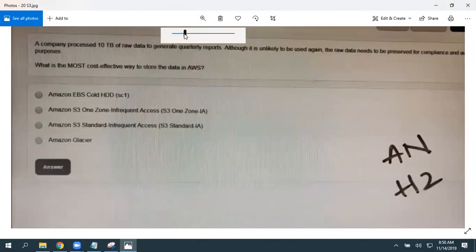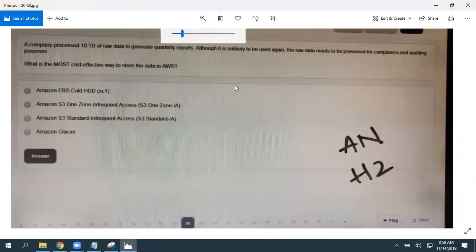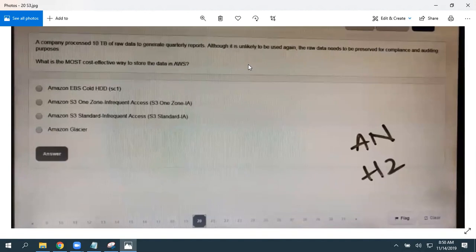A company is processing 10 TB of raw data to generate queries and reports. Although it is unlikely to be used again, the raw data needs to be preserved for compliance and auditing purposes.